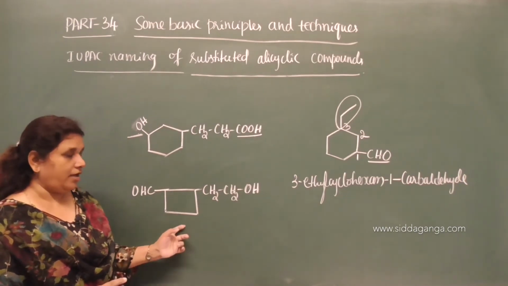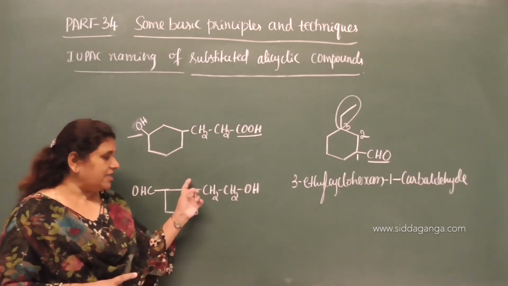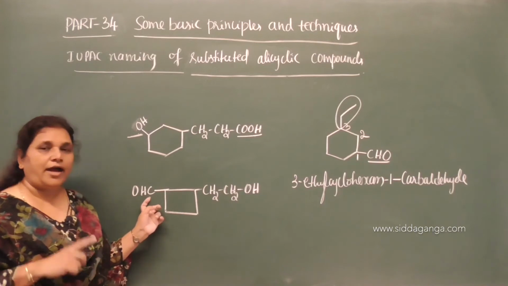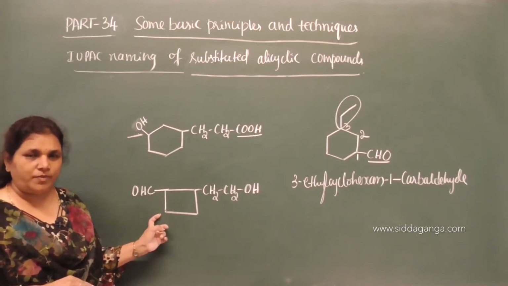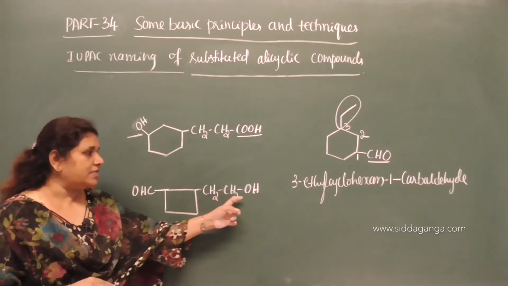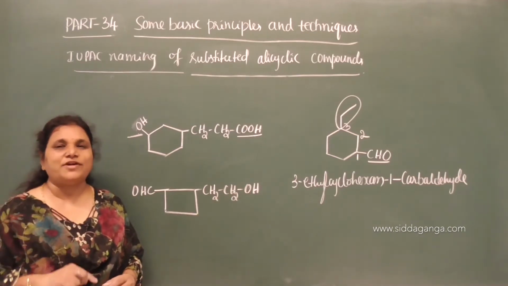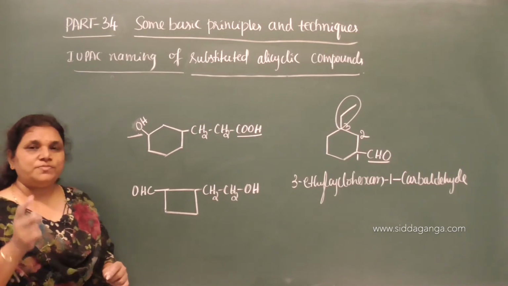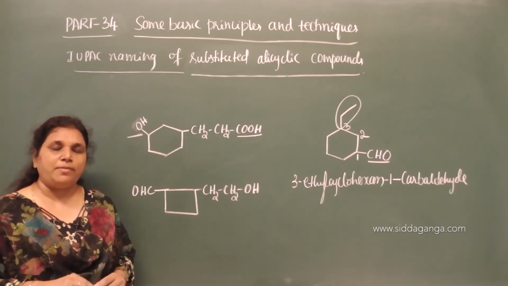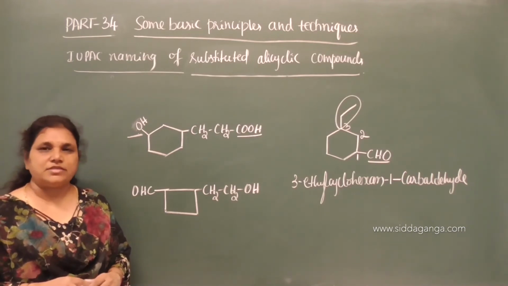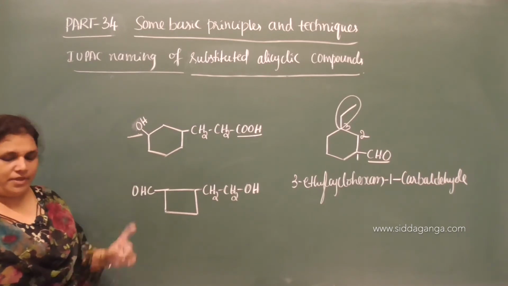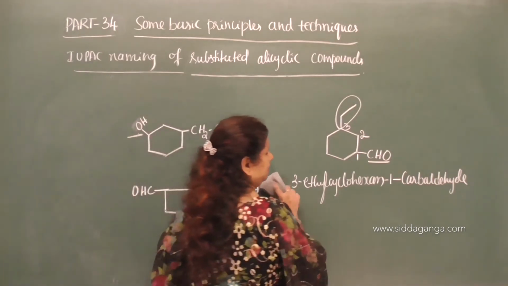Again, if the alicyclic ring contains the high priority functional group, then we have to consider the side chain as a substituent group along with its functional group. For example, I have given the first example here.